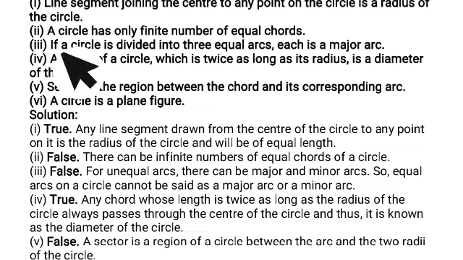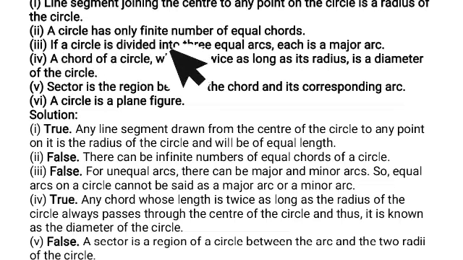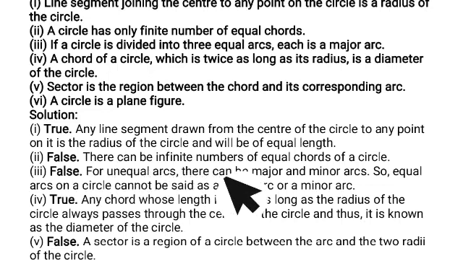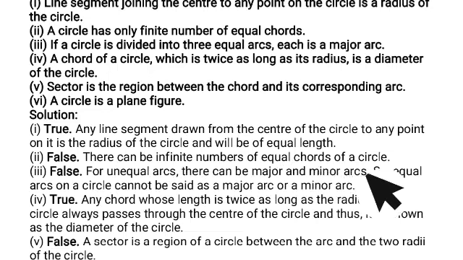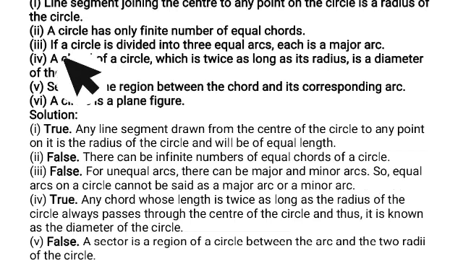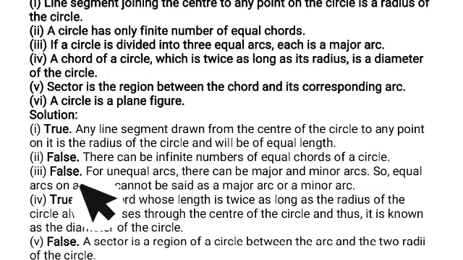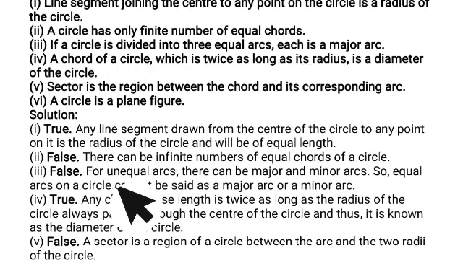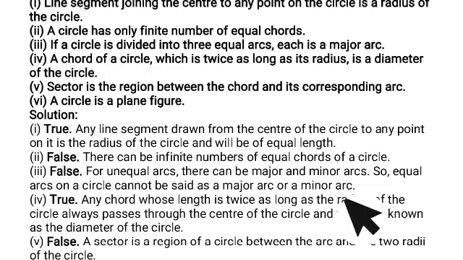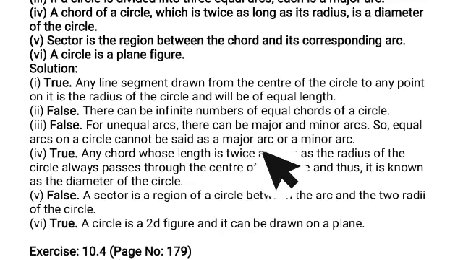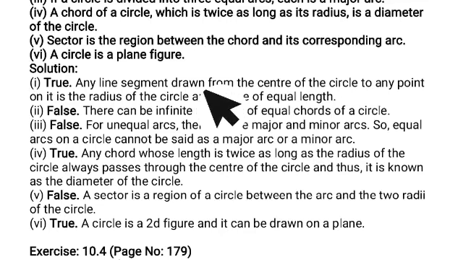A circle has only finite number of equal chords. So it's false. There can be infinite number of equal chords of a circle. If a circle is divided into three equal arcs, each is a major arc. So it is false. For unequal arcs, there can be major and minor arcs. So equal arcs on a circle cannot be said to be major or minor arcs.